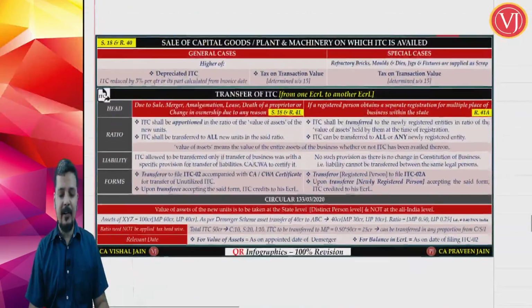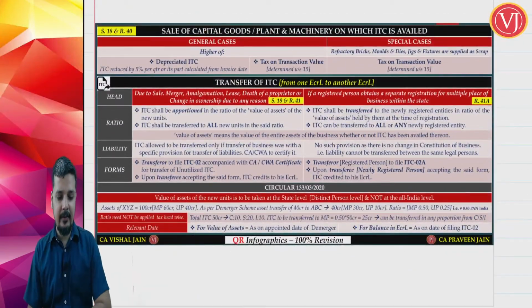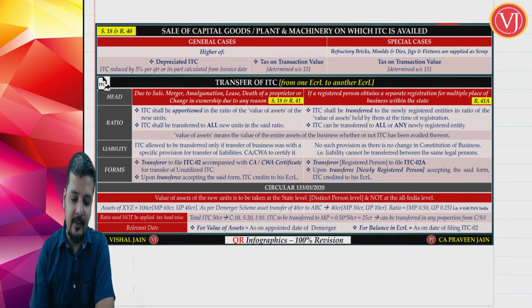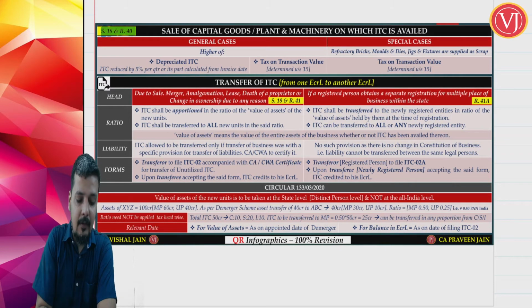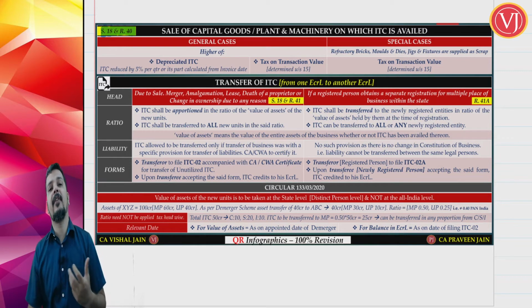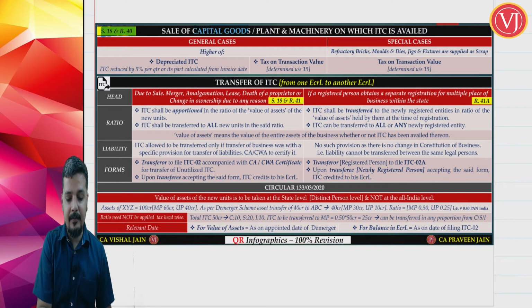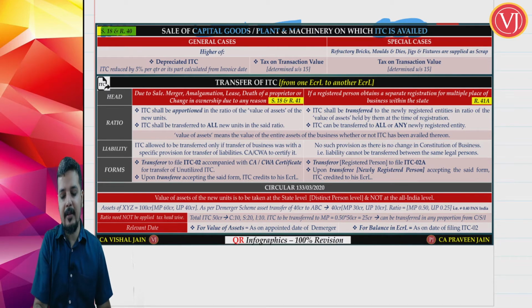Are there other special cases of availment and reversal? Yes, friends. Now, first let us focus on the other special case of reversal. Section 18 read along with Rule 40. It talks about sale of capital goods including plant and machinery, on which ITC has been availed. Only on which ITC has been availed.